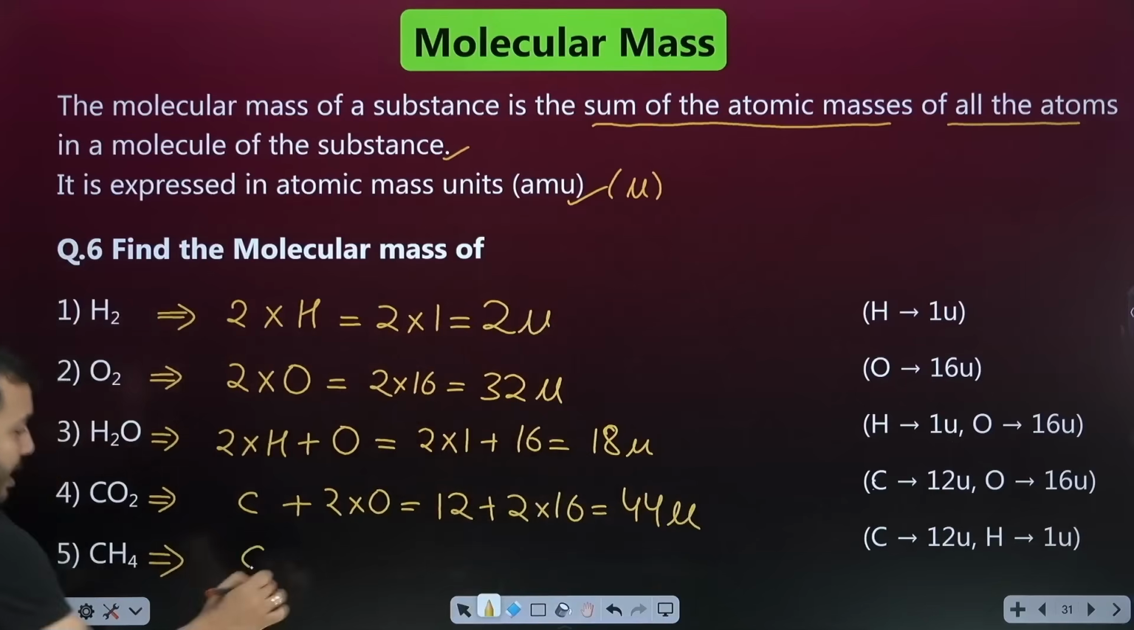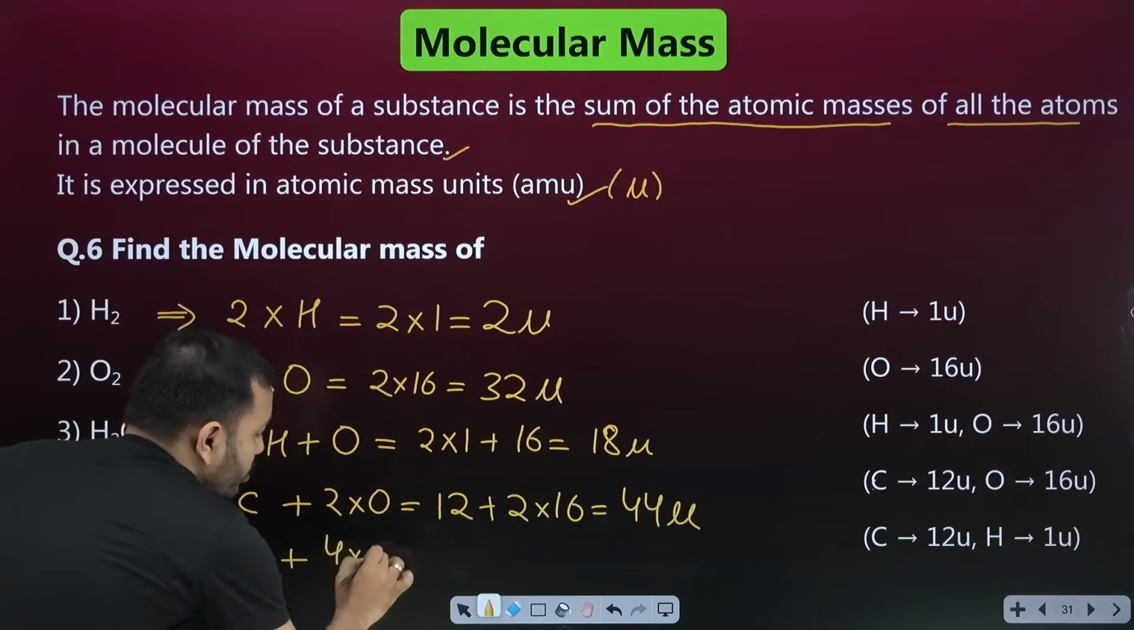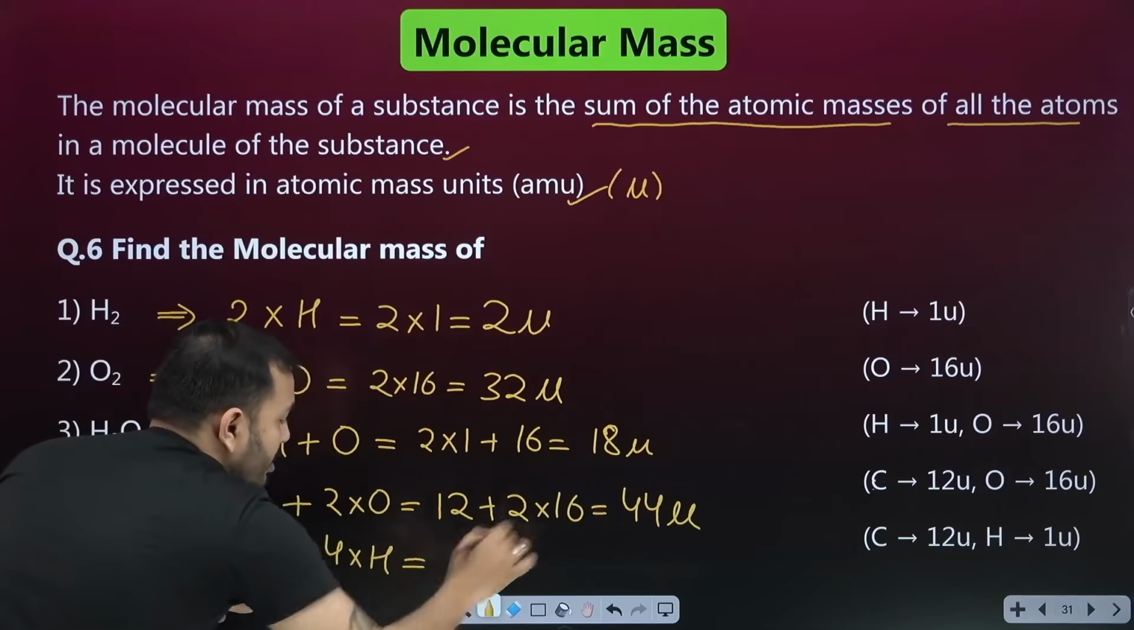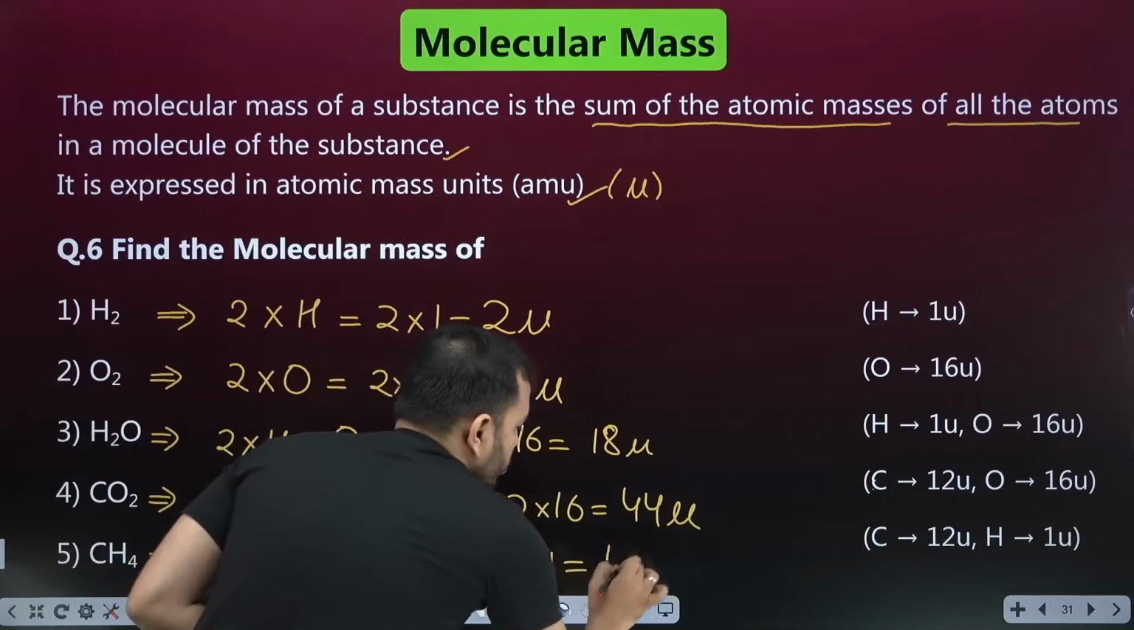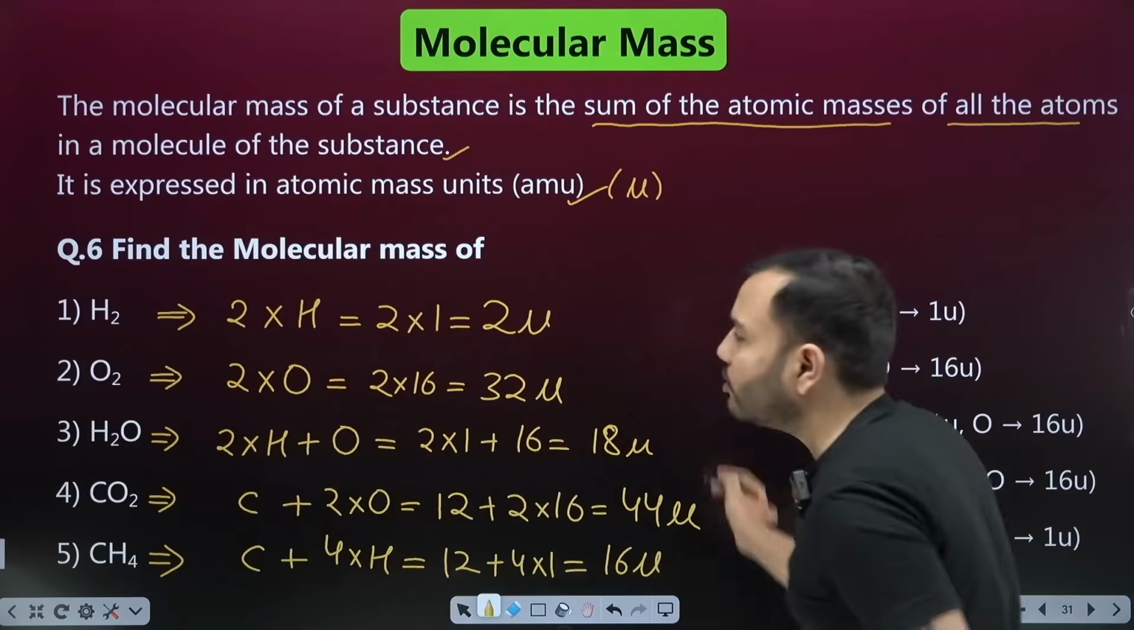CH4, methane gas. Look at this. What is in this? There is 1 carbon and 4 hydrogen. So 4 into H. How much is it? Look, carbon is given there, 12. And how much is hydrogen? 1. So how much is it? 16. This is what we call molecular mass, beta.